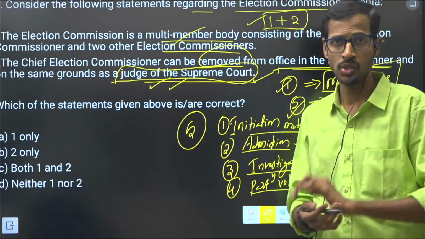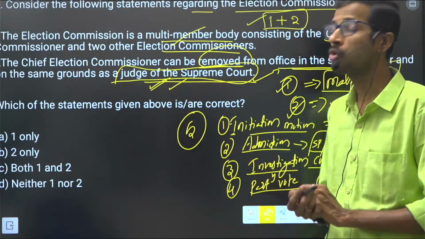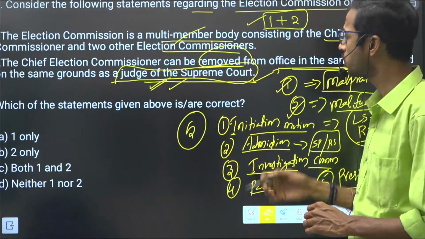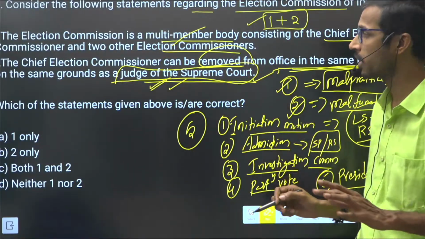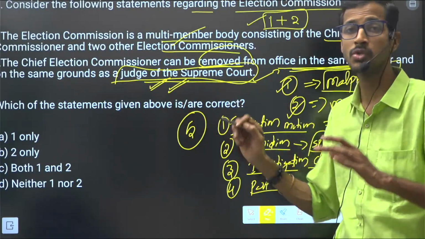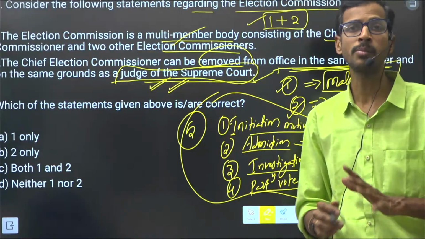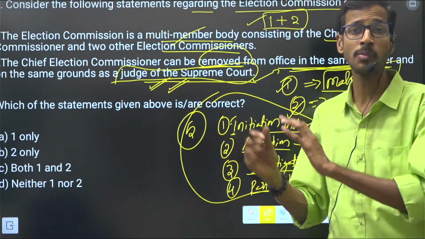Very difficult procedure regarding the removal of a judge of the Supreme Court. So here, if you consider the Chief Election Commissioner can be removed from office in the same manner and on the same grounds as a judge of the Supreme Court, means all these 5 levels have to be completed, right? So such a difficult process we have here.